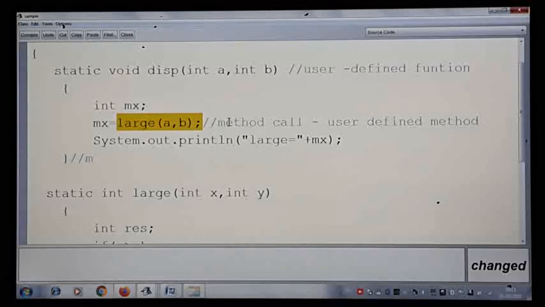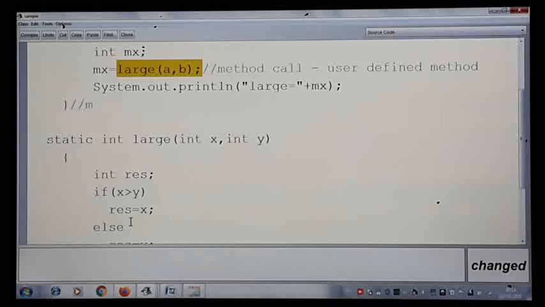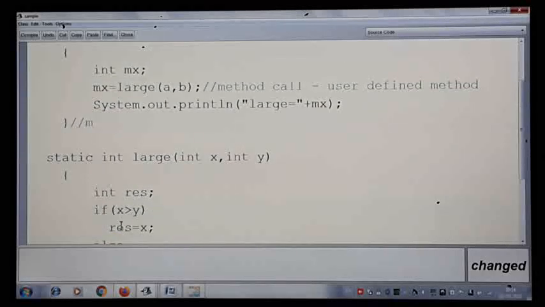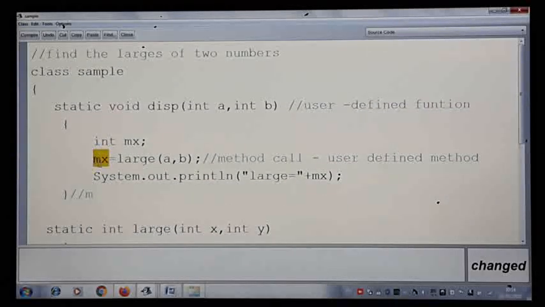Once the method is called, immediately the control will jump to the large method and find the value, and as soon as the return statement is encountered, the control will go back to max. Max will get the value of that result, and that value we are going to print here. With the diagram I will explain that. Let us see how exactly the program is working.